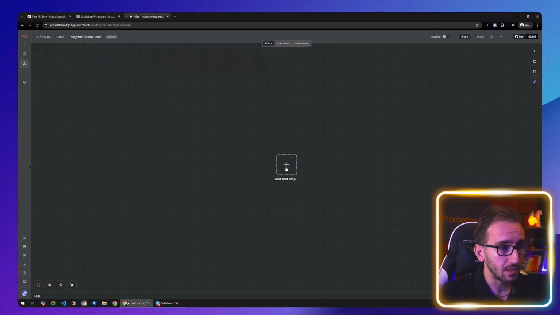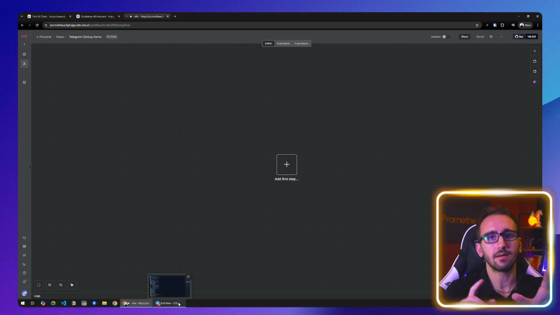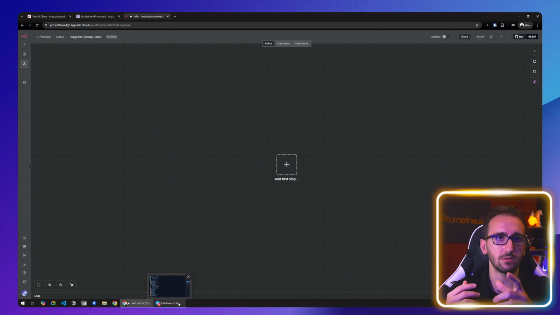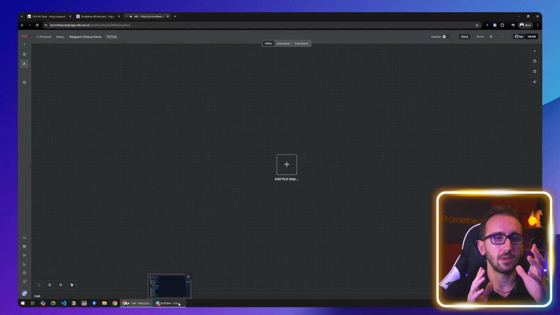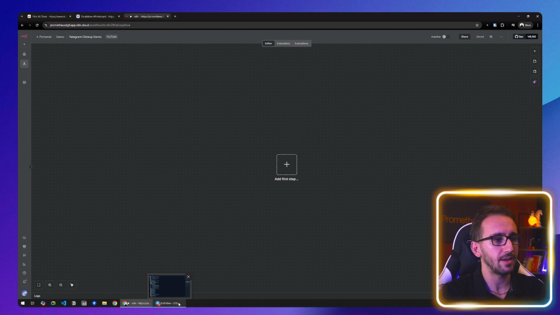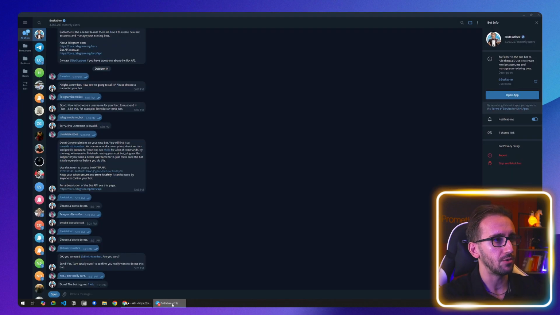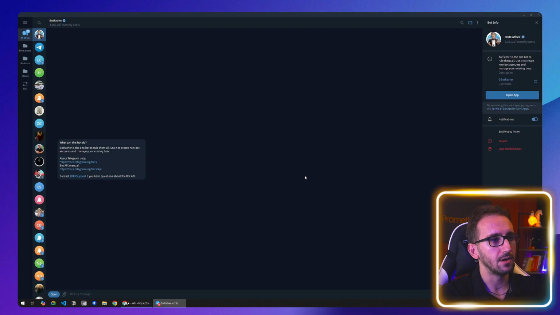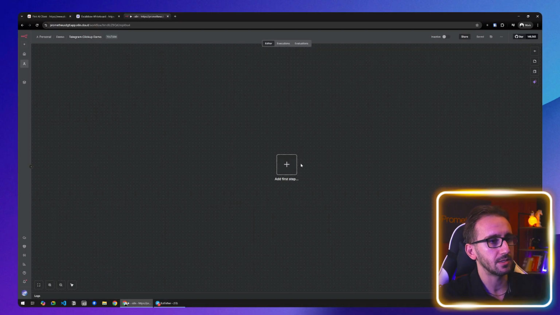The first thing that we need to do is we need to create a Telegram bot. And the way Telegram authentication works and the way to create bots is you send a message to a Telegram bot called Botfather, and from inside there, you create your own bot. So you have to start the conversation. Let me clear all the other messages before. So you have to start the conversation with the Botfather. I'm gonna explain how to do this in very, very simple steps.